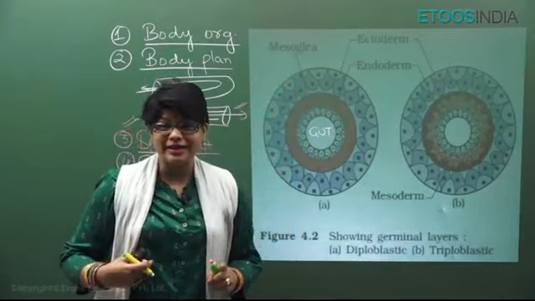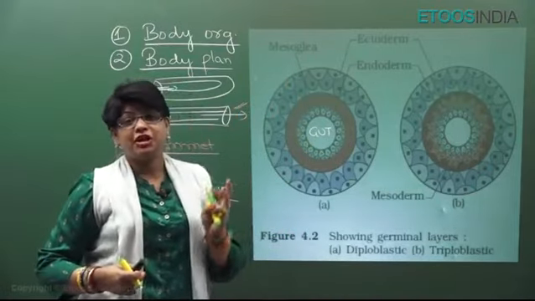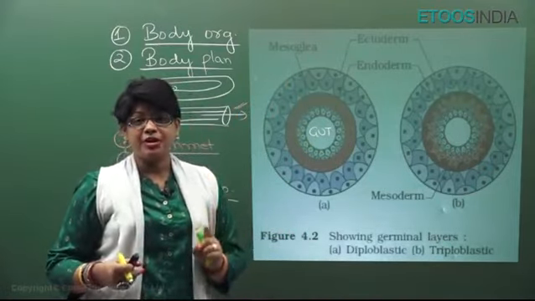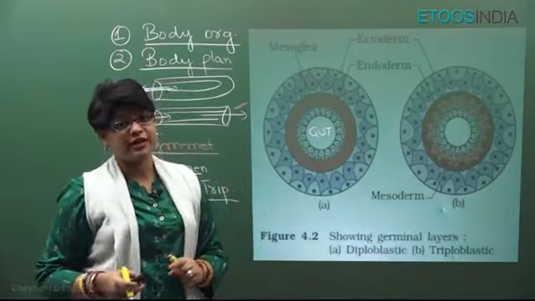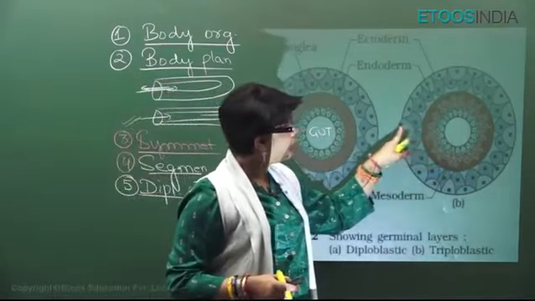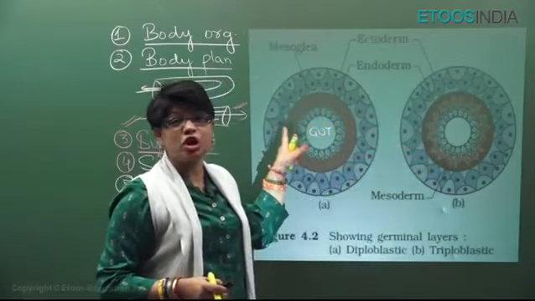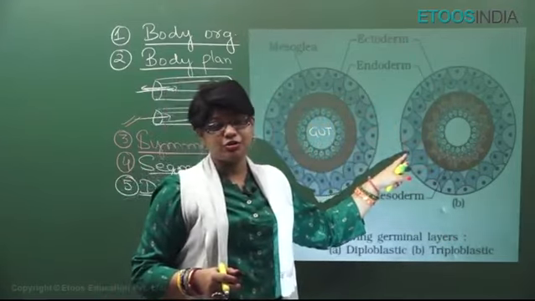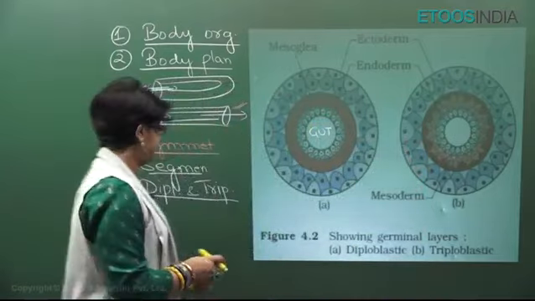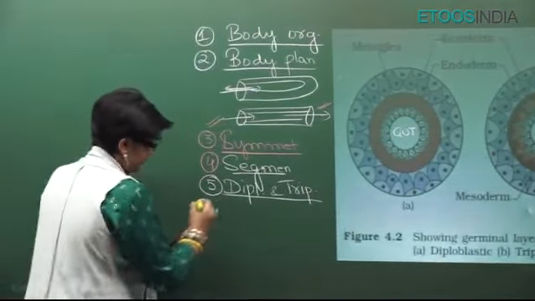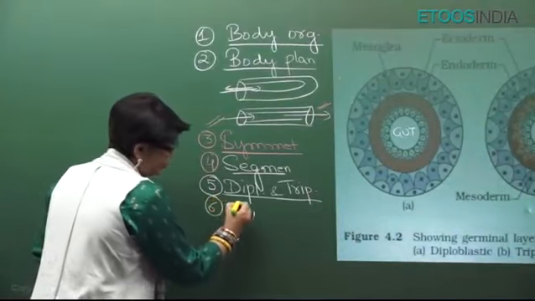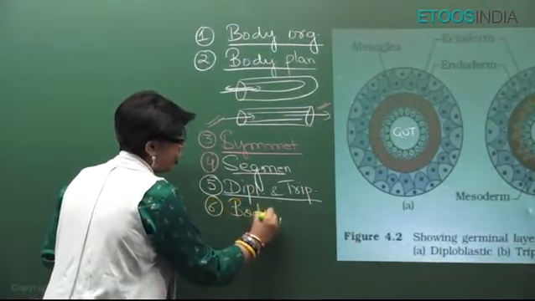Whereas from Platyhelminthes, three germ layers are there. Ectoderm, endoderm and mesoderm also develops. So you can see here, ectoderm and in between is mesoderm. This is cellular. Mesoglea is not cellular. So from Platyhelminthes to Chordata are triploblastic. Now, the next character is whether they have a body cavity or not.